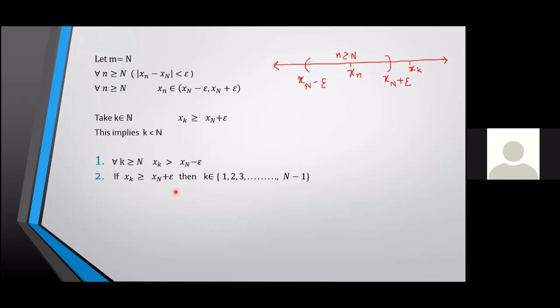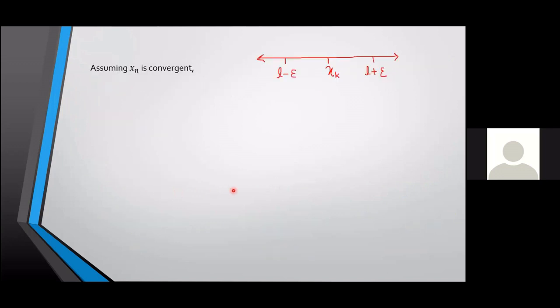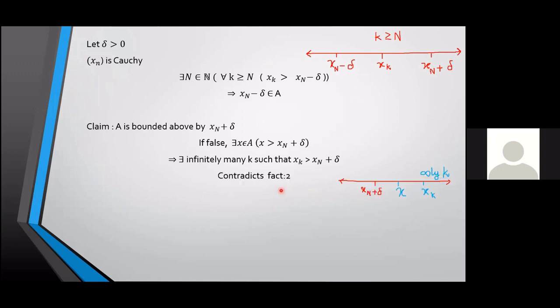You can look here. There is something that we proved here. Look at this fact too. If xk is greater than or equal to xN plus epsilon, then how many values can k take? k can take only finitely many values, 1 to N minus 1. But what have we shown here? We have shown that k takes infinitely many values. So that is a contradiction, right?